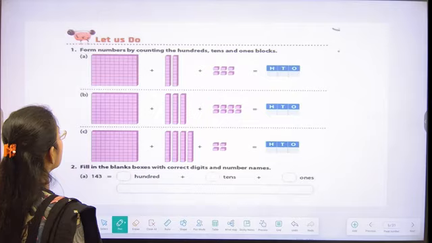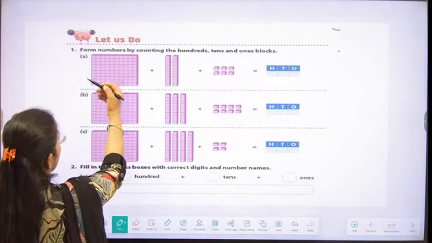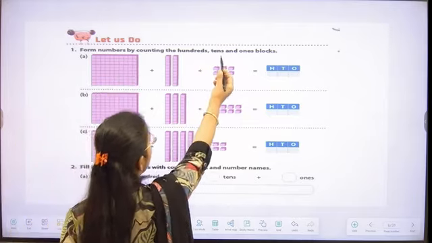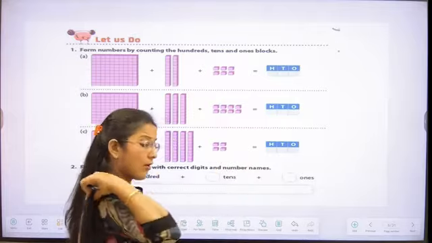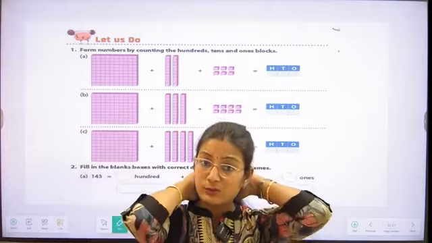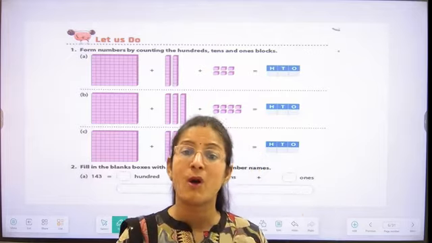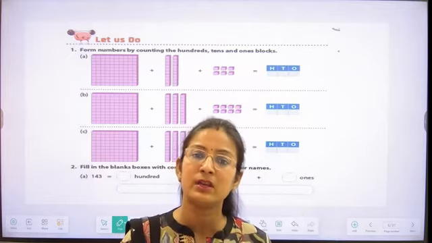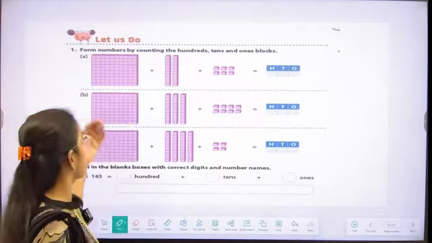So what we have to do? We have to form numbers by counting the 100, tens and ones blocks. For forming the three-digit numbers, what we have to do? We have to count the number of blocks and make the 3-digit number. Let's start with the first one.